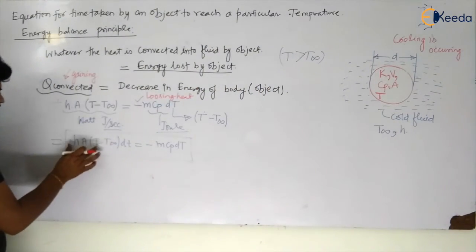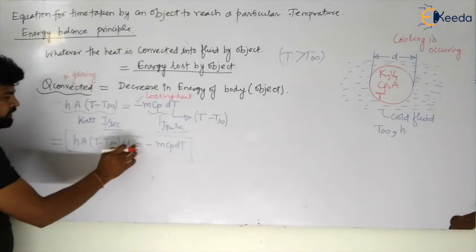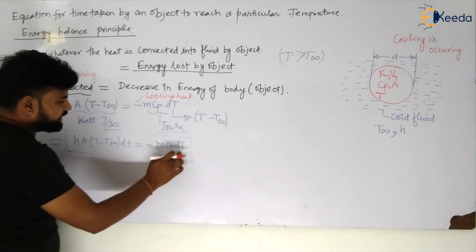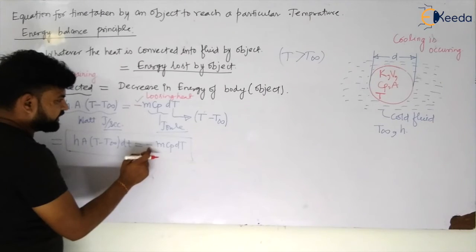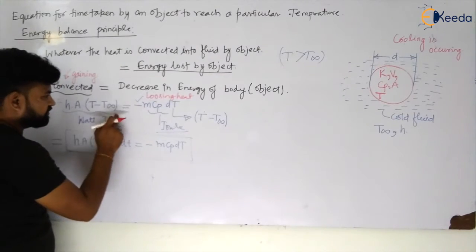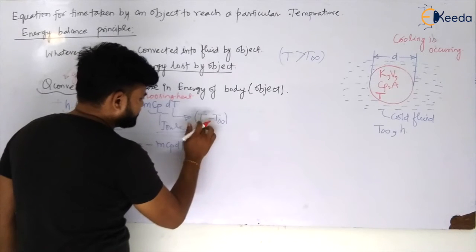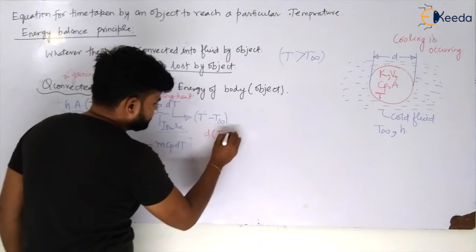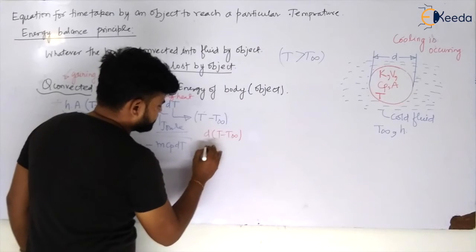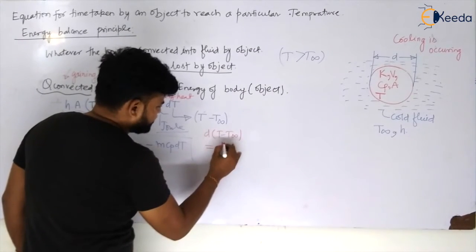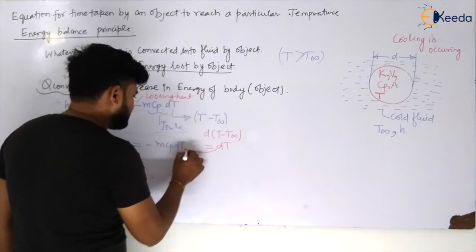The initial and final conditions, what I will have, let us see. This will become hA (T minus T infinity) dt equal to minus m cp dT. If you differentiate this equation, d of (T minus T infinity) will become dT. So you can directly write like this, my dear students.